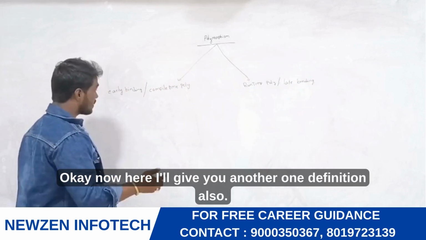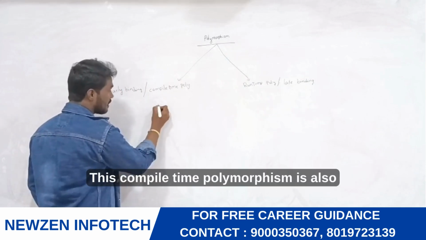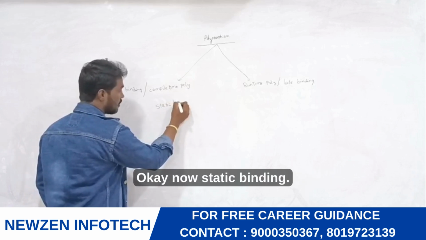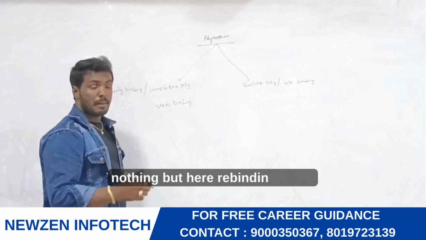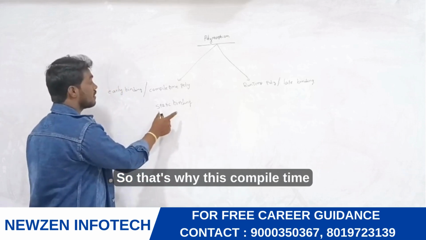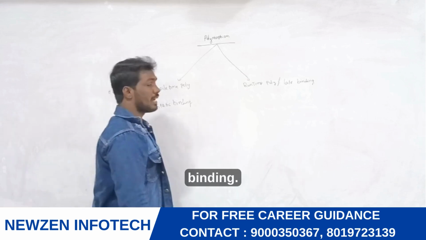Now I'll give you another definition also. This compile time polymorphism is also known as static binding. Static binding is nothing but rebinding is not possible. So that's why compile time polymorphism is also known as static binding.